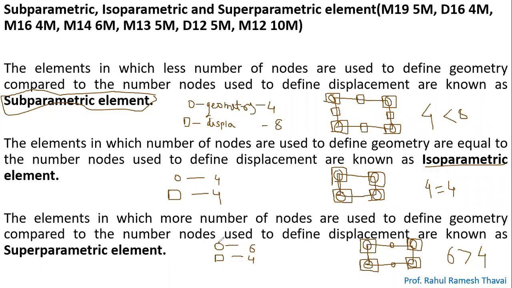So the nodes which are defining the geometry are greater than the nodes which are defining the displacement. That's why such sort of element is called a super parametric element. Is it okay?